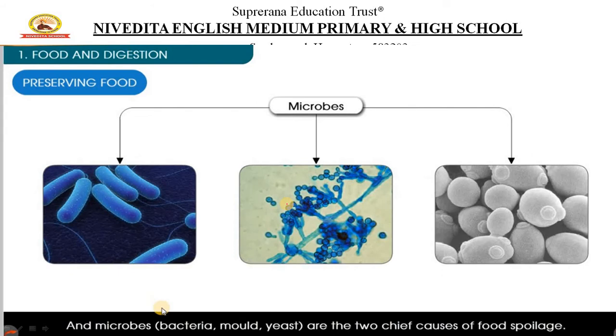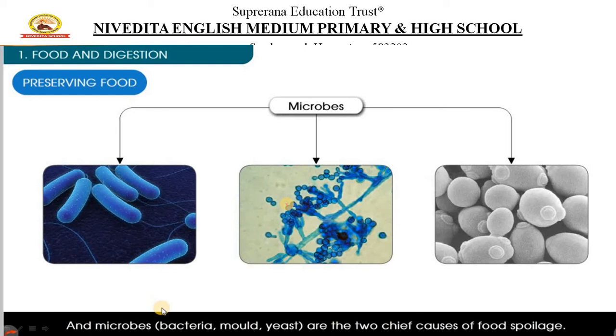And the other way food gets spoiled is through microbes, right? Bacteria, mold and yeast are the chief causes of food spoilage. If the food is kept open without proper preserving, then obviously it gets spoiled, it gets fungus, right? If you keep food for a long time, a foul smell, a bad smell starts to come from it, right? That means that the food has spoiled.